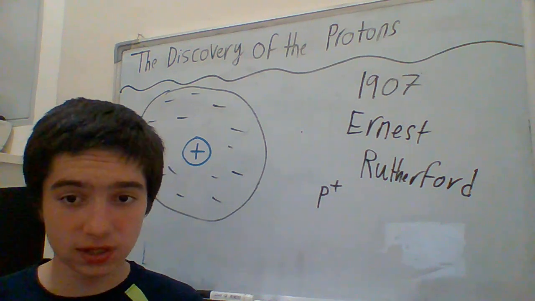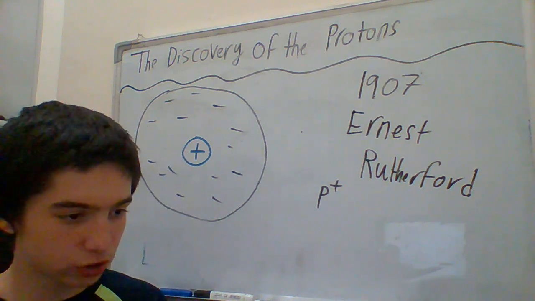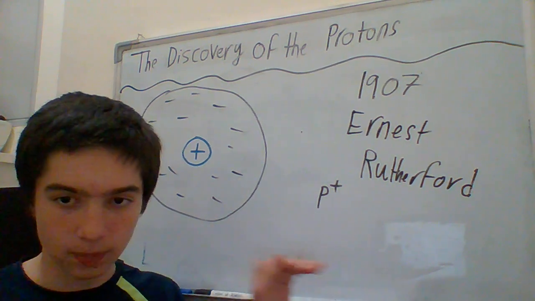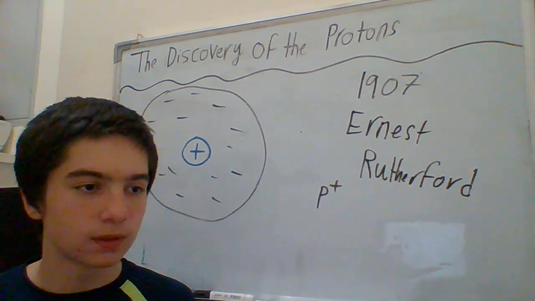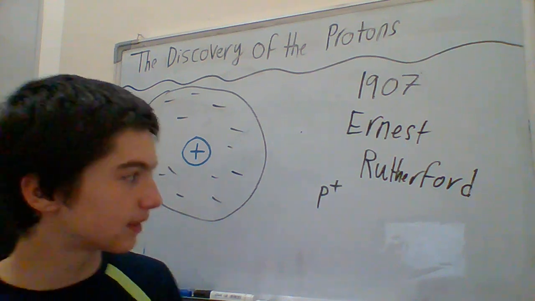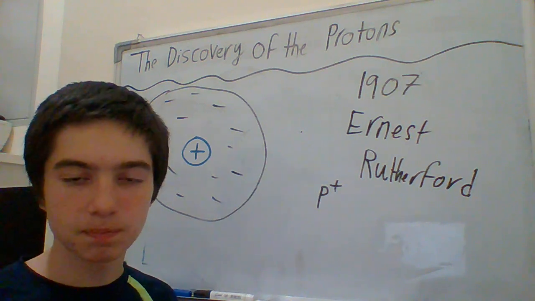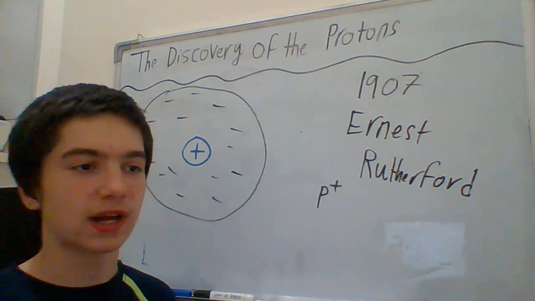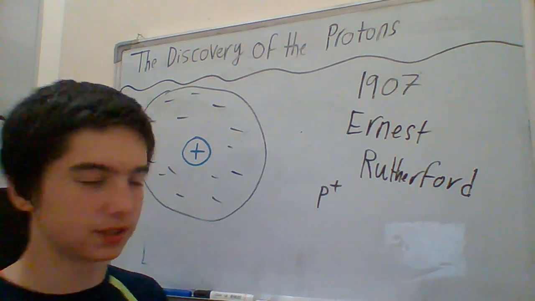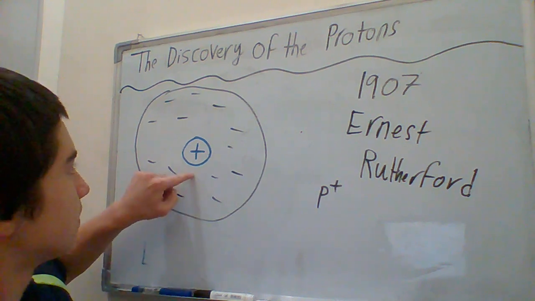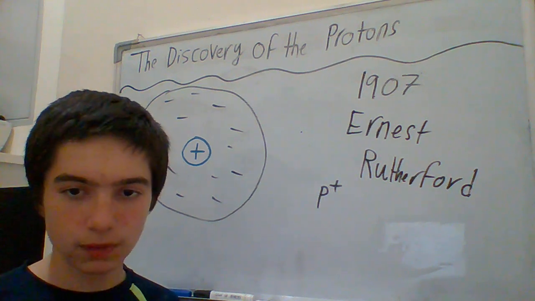Well, he said there's something in the middle that's preventing it. Every time he shot an alpha particle, it would go through, but one out of those 1,000 shots won't go through. So he said that probably there's something hard, dense, and positively charged deflecting those alpha particles, and then he called them protons, abbreviated as P+. And then he provided his atomic model, which is the protons in the middle and the electrons randomly spread around it. So that's the discovery of the protons.